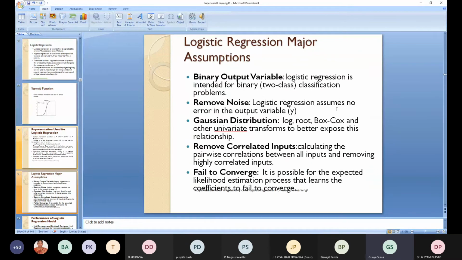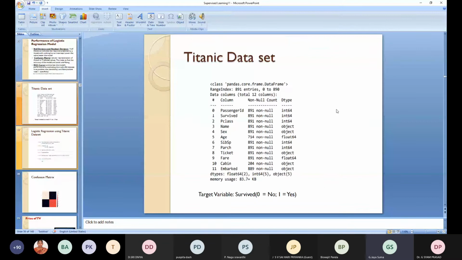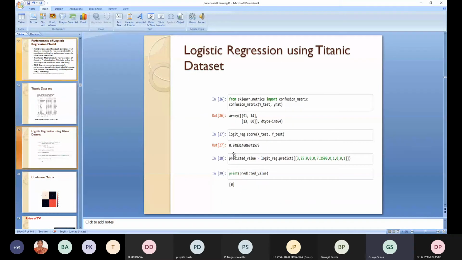One thing I want to show you is how we can minimize the error. This is the Titanic data set, with the number of passengers who survived. The target variable is 0 if they did not survive, and 1 if they survived. This is the program in Python.